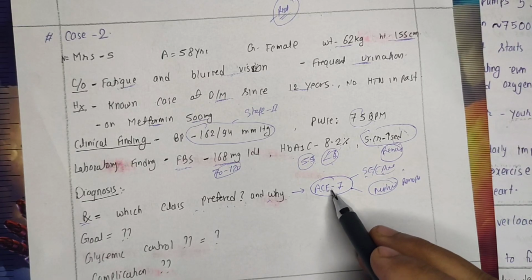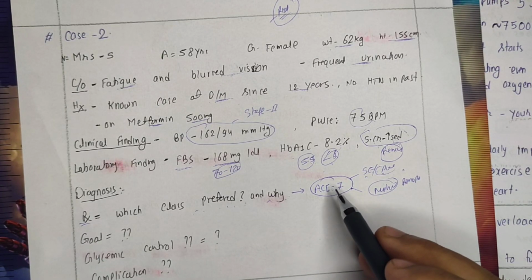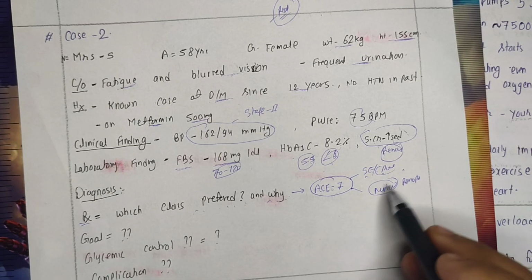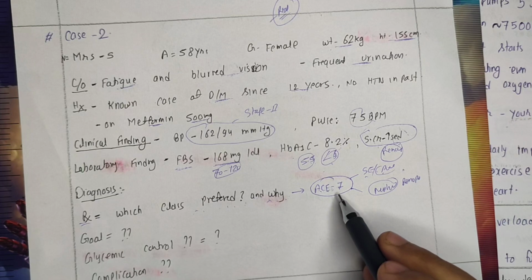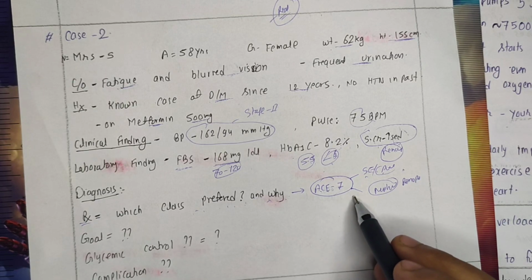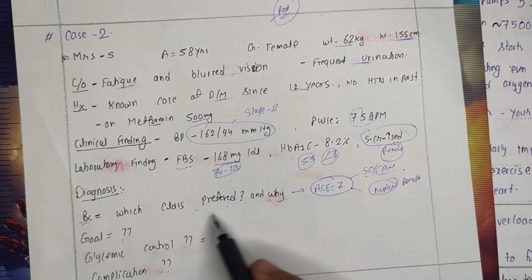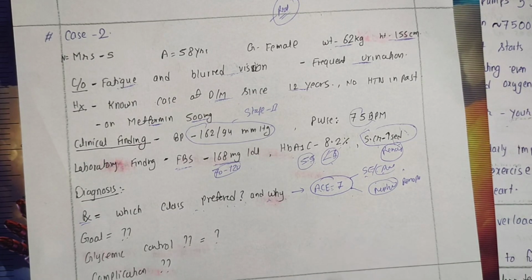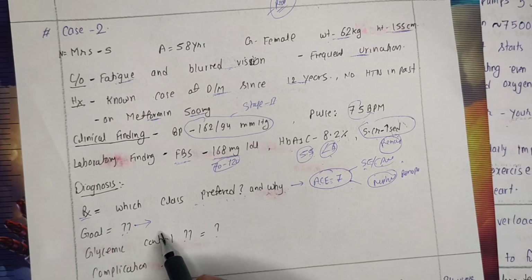Along with that, ACE inhibitors are highly preferred in the compelling indication of hypertension along with diabetes, and they have the indication for the renal system also. That's why the ACE inhibitor should be our drug of choice. So this is the reason for that. If you get similar questions in your examination or practical examination, you can justify the same scenarios like this. And what should be our goal? Here we need to have 2-3 goals.